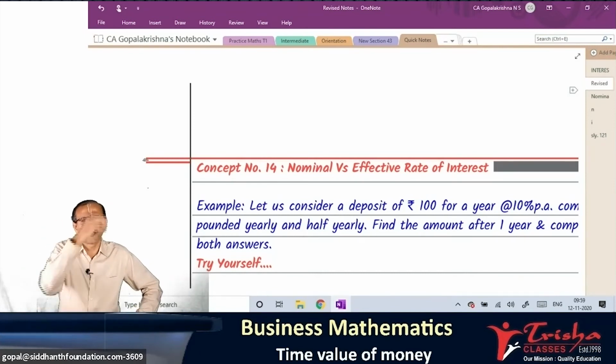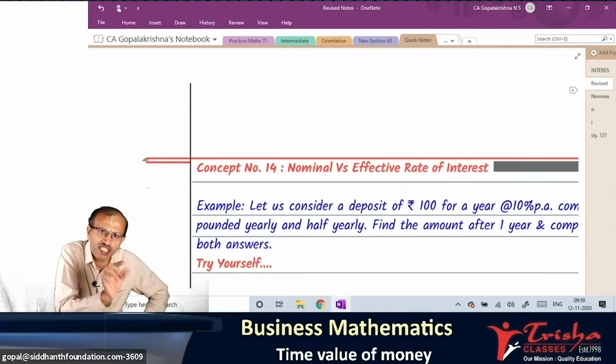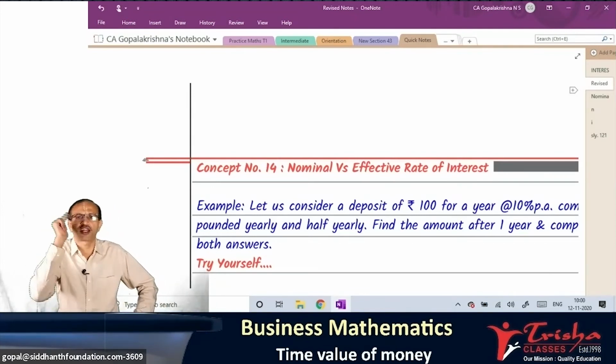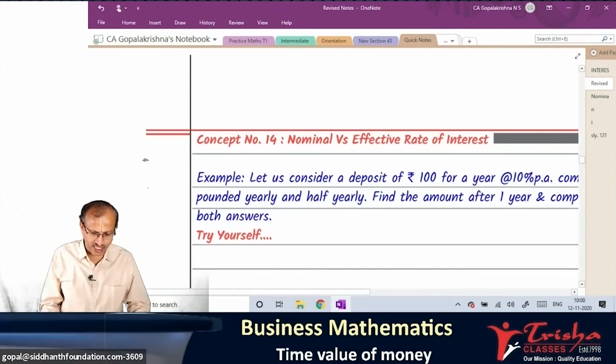10%, 10%. Both the cases, 100 rupee only. Both the cases, 1 year only. Only the difference is yearly compounding here, and here it is half yearly compounding. Is that clear to everyone, my statement? I have just given you an example here. Example, look at the screen.